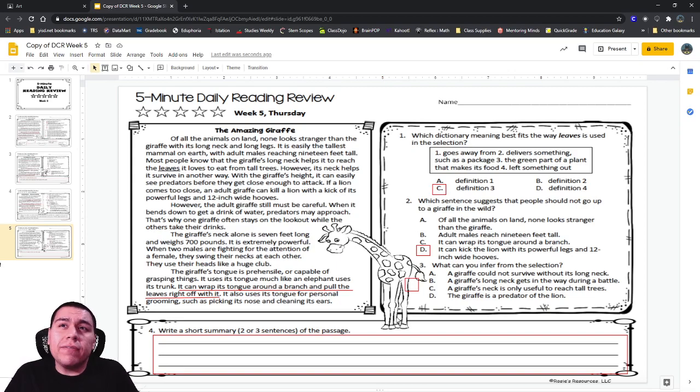A, a giraffe could not survive without its long neck. B, a giraffe's long neck gets in the way during a battle. C, a giraffe's neck is only useful to reach tall trees. Or D, the giraffe is a predator of the lion. Which one of those can we guess? Can we figure out after reading the passage?